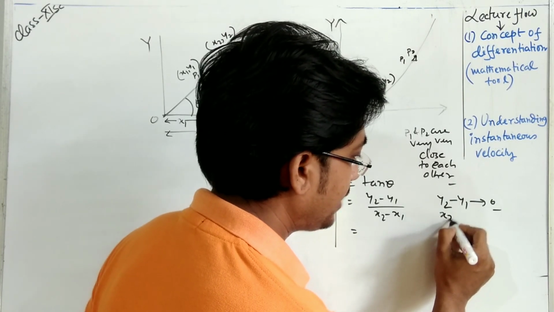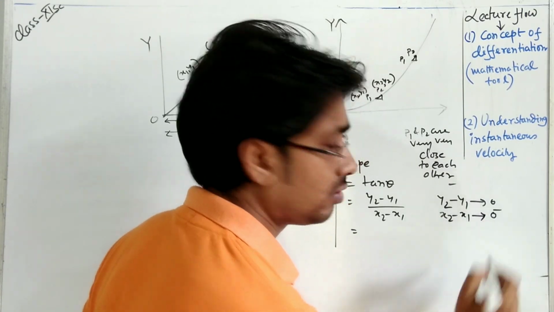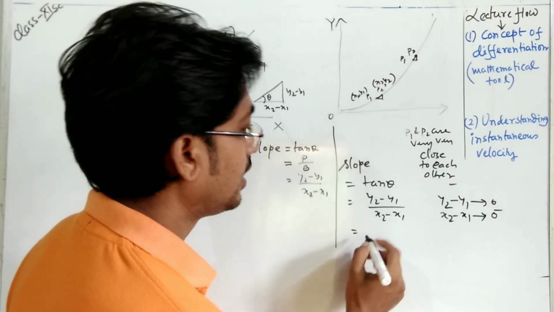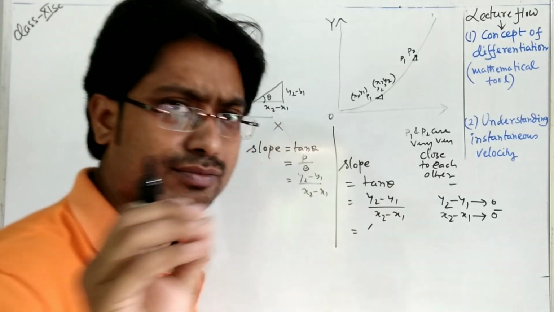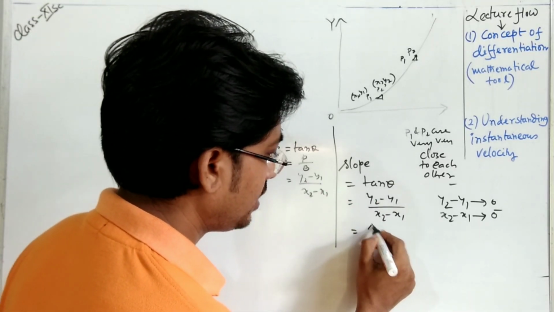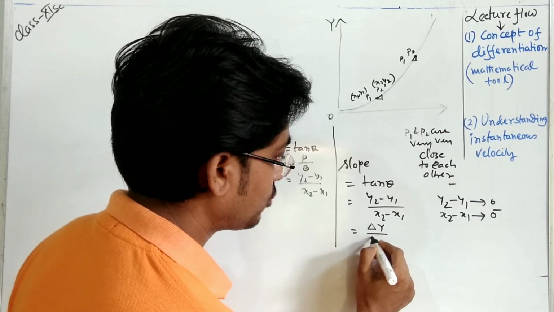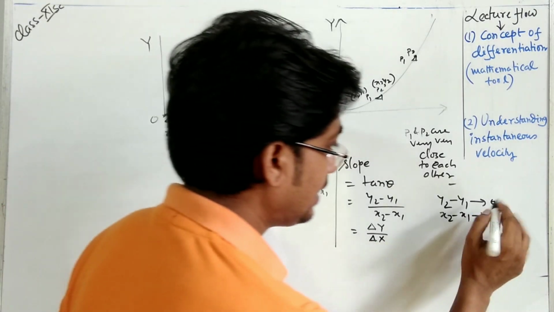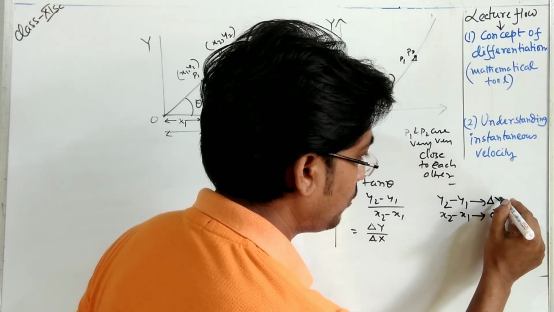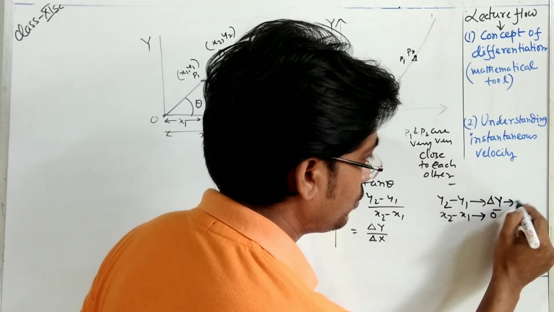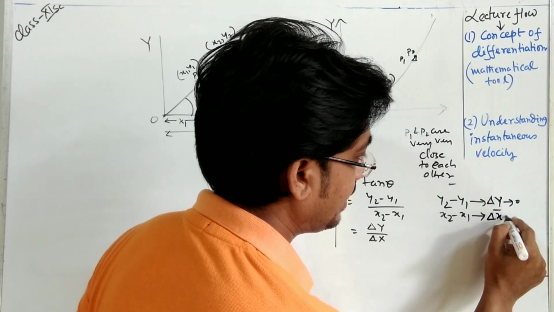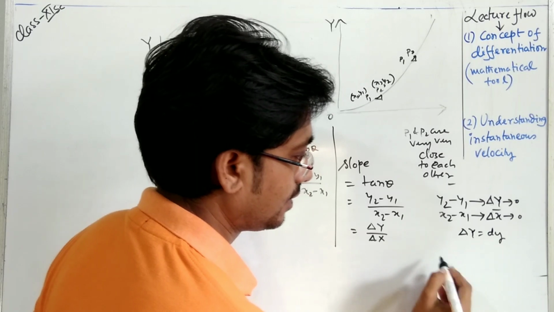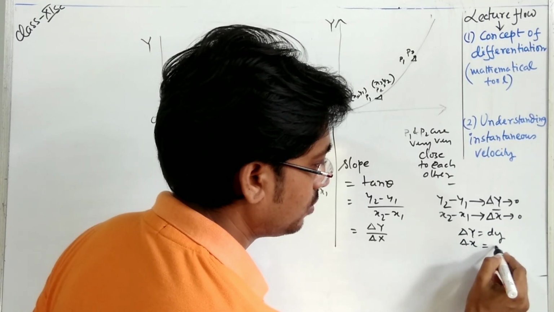Similarly, x2 minus x1 also tends to 0, but it is not exactly 0, it tends to 0. So if this happens here, then we can write that it is very small. Actually, y2 minus y1 is equal to delta y, x2 minus x1 is equal to delta x. We know that. But when this delta y tends to 0 and delta x tends to 0, then we can write delta y as dy and delta x as dx.